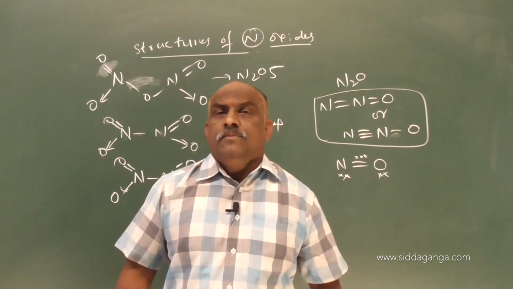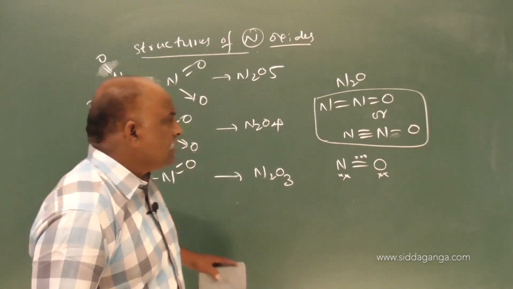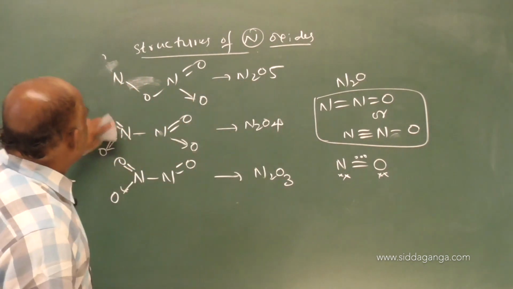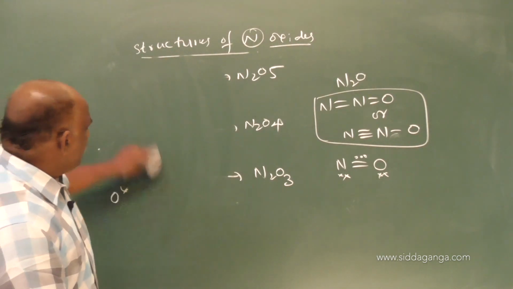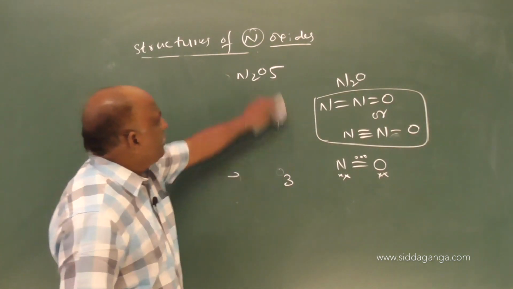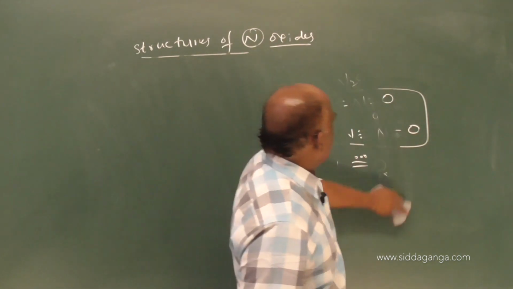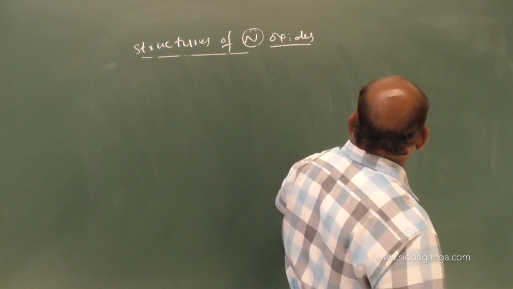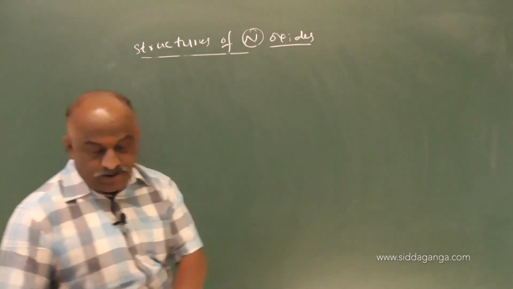Phosphorus also forms two types of oxides. One is phosphorus trioxide and the second is phosphorus pentoxide. Those are also very important. Trioxide and pentoxide are both in dimeric form, P4O6 and P4O10.